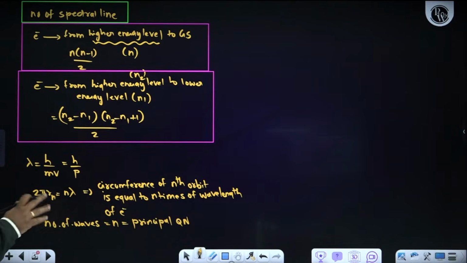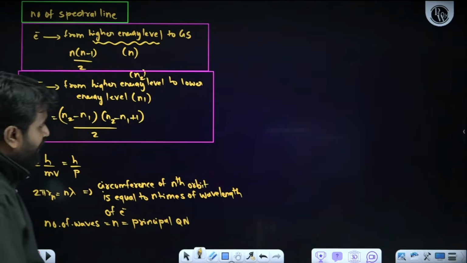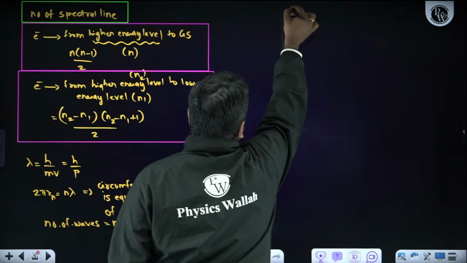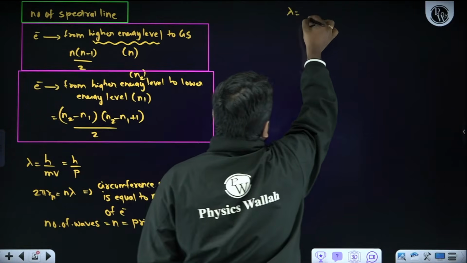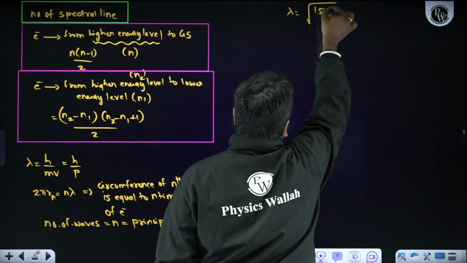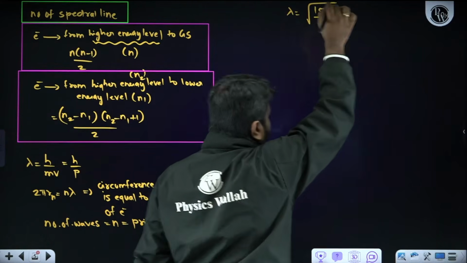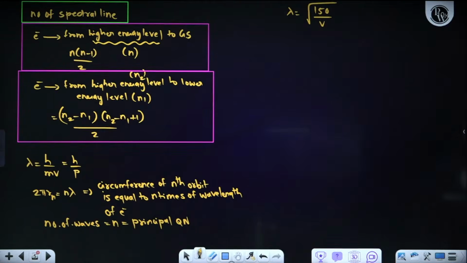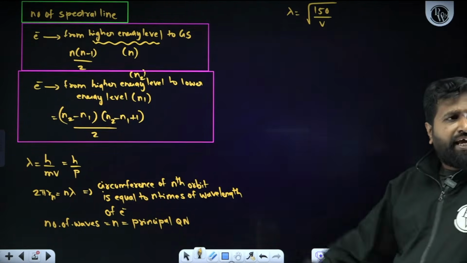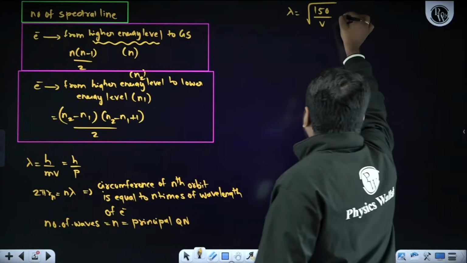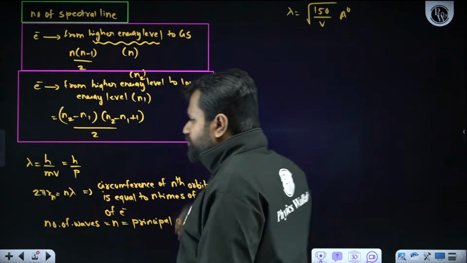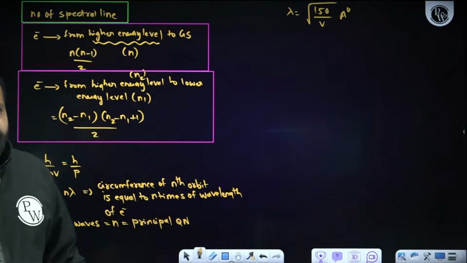In the same way, for the wavelength of an electron, one more formula is there. If you are dealing with volts, what is the formula? Lambda is equal to root of 150 upon V. What will be the units? Here the units will be Angstrom units.